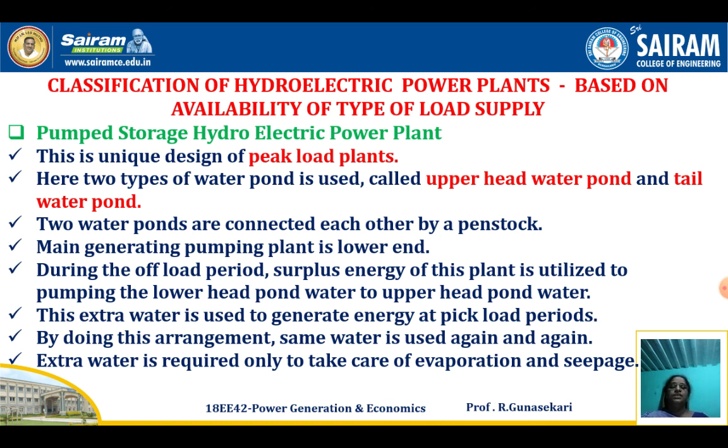So from this lecture video, you clearly understood the classification of hydroelectric power plants according to availability of water flow regulation, availability of water head, and availability of type of load supply.